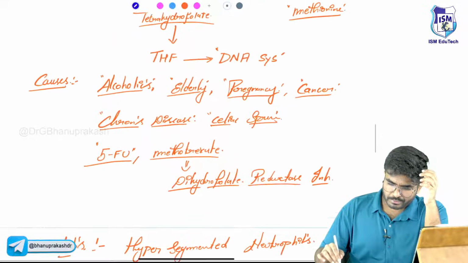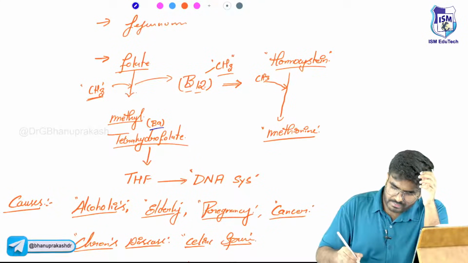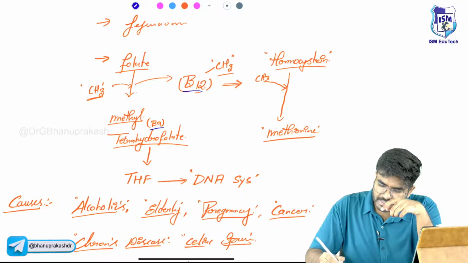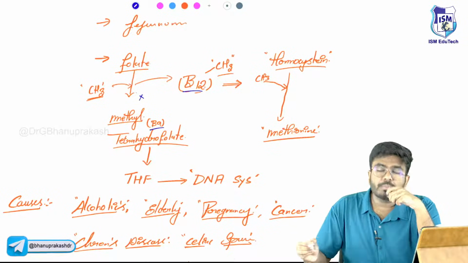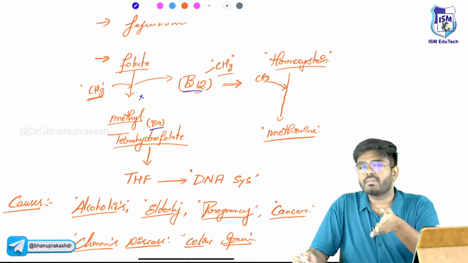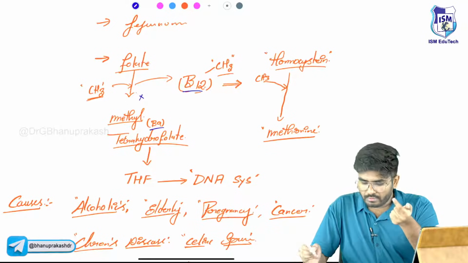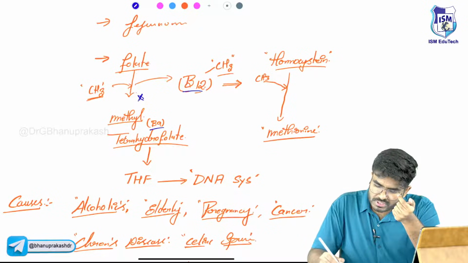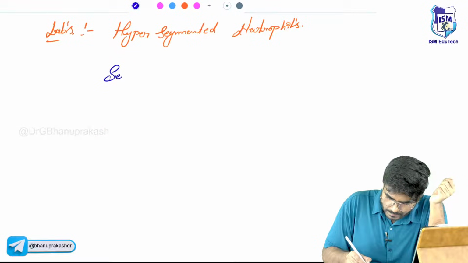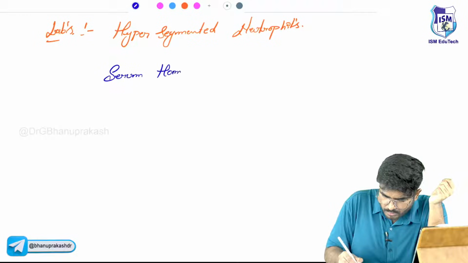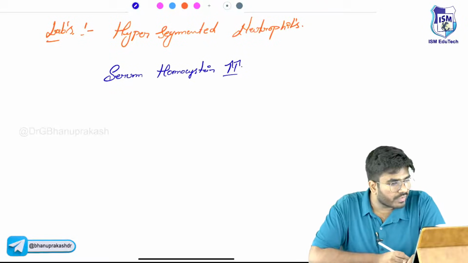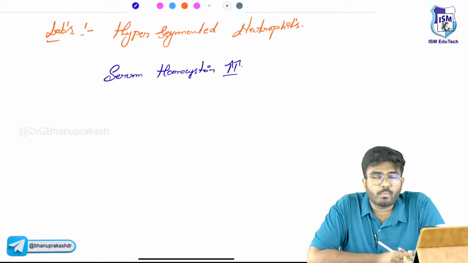I have already explained to you, vitamin B9 is the one which donates the methyl group to vitamin B12. From vitamin B12, the methyl group is transferred to homocysteine. Without B9, the methyl group is not transferred to vitamin B12, and from there it's not going to homocysteine. So homocysteine is not converted to methionine. What happens to homocysteine levels? The serum homocysteine levels are elevated.